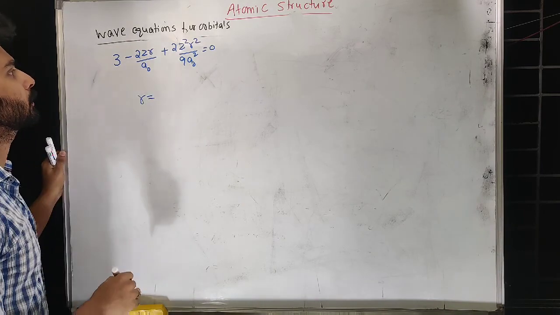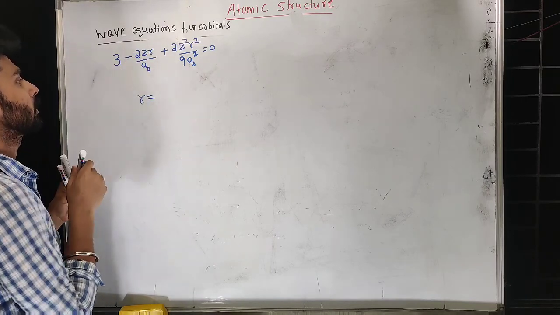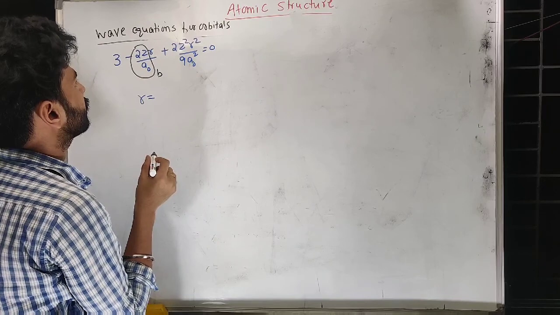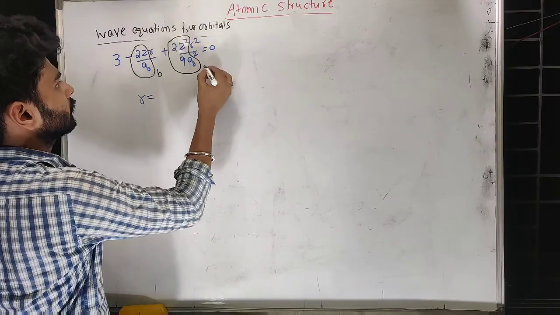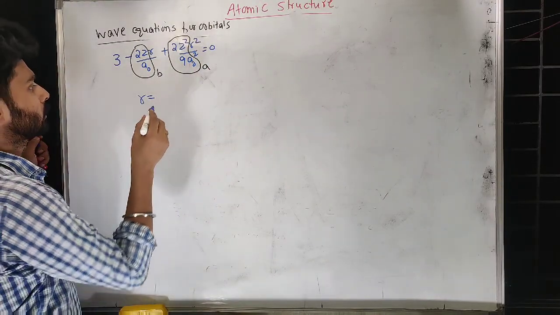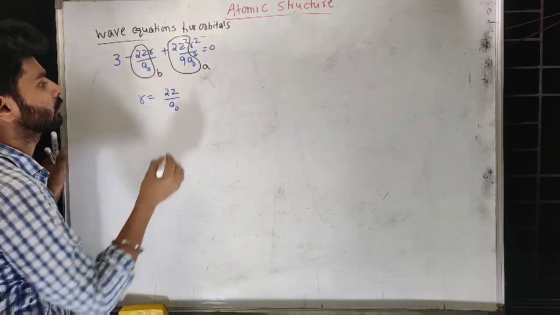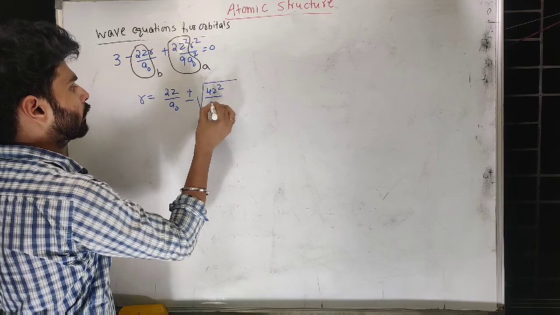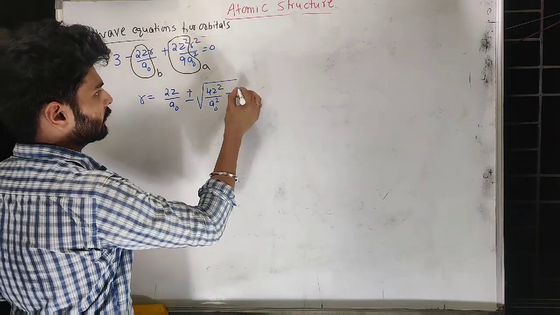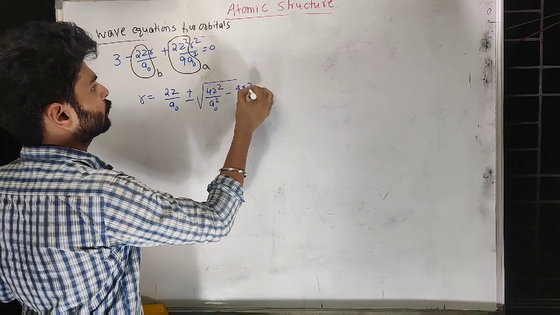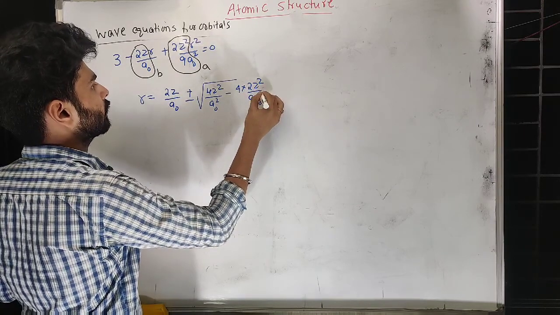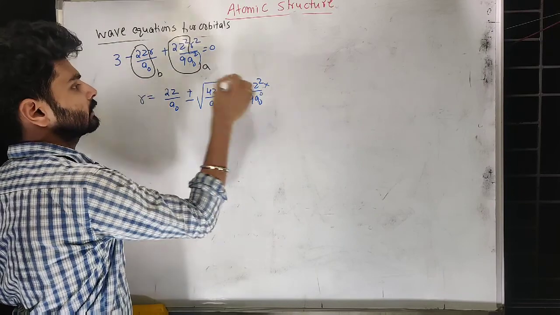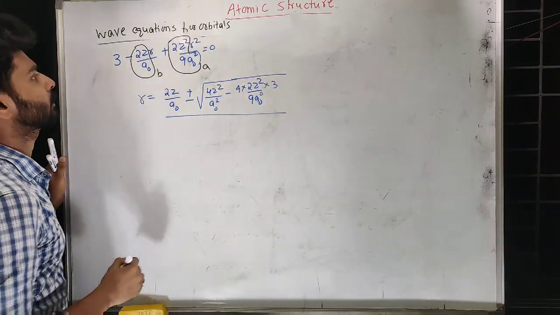So let us use the formula r equal to, with this as A and this as B, 2z upon a naught plus or minus square root of B square, that is 4z square upon a naught square, minus 4AC, 4 into 2z square upon 9 a naught square, and C is 3, divided by 2A.